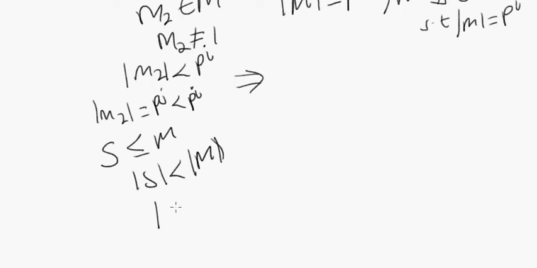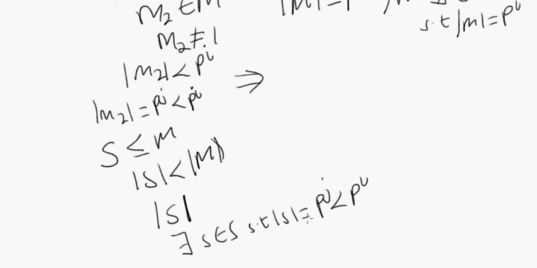Either in S there exists some s in S such that the order of s equals p to the j, or there doesn't. Here p to the j is being taken to be less than p to the i. If there is, then we're done. We found a subgroup of order p. But suppose there isn't one.